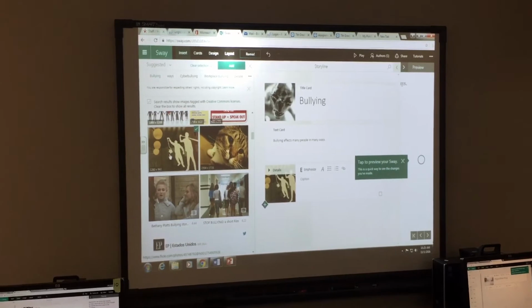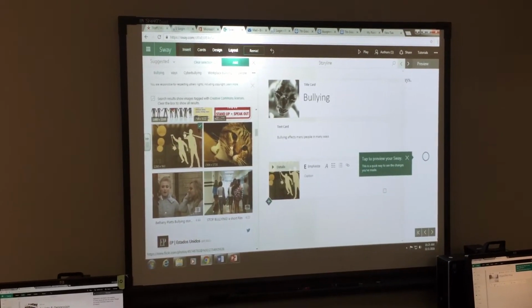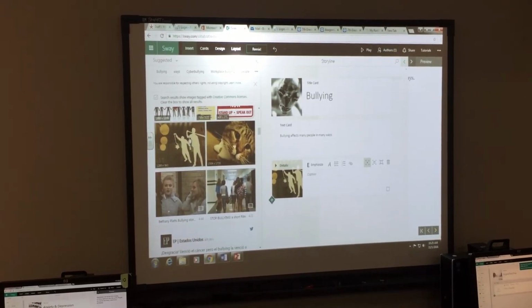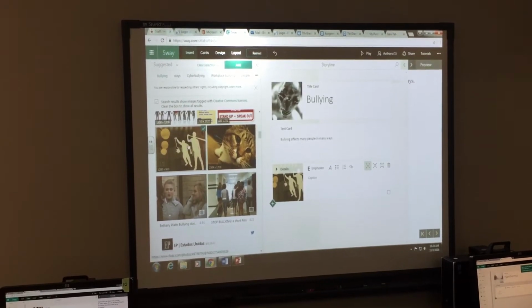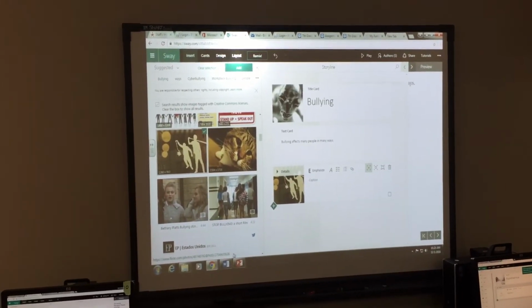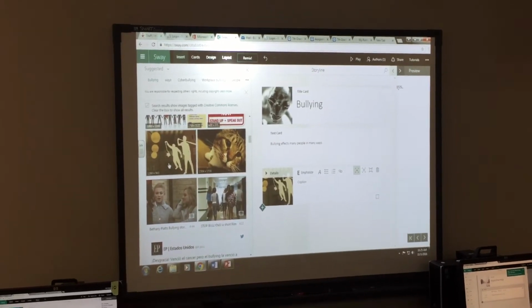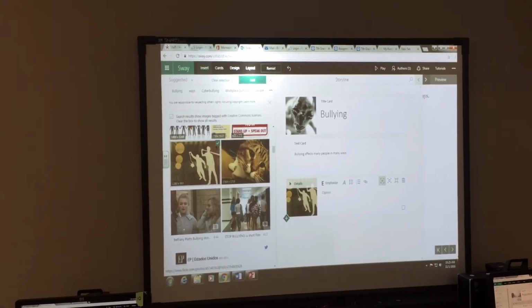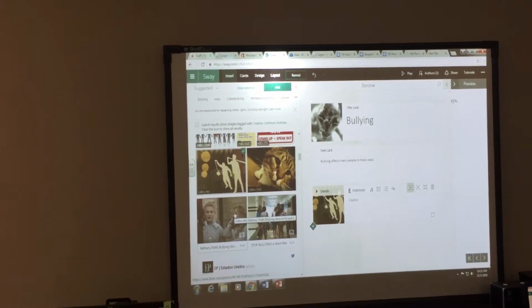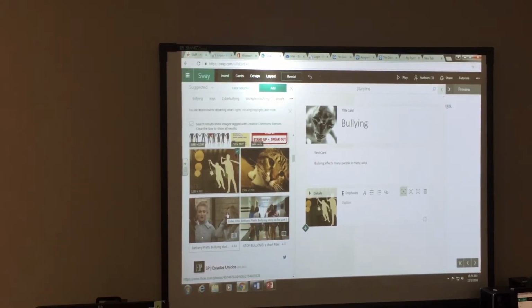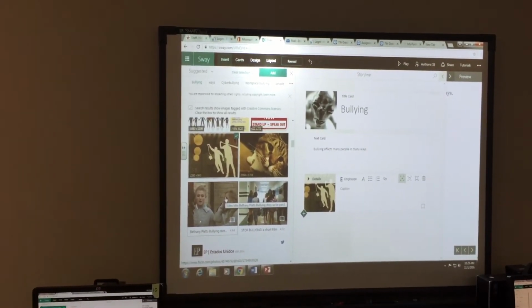To find the source of an image, if I click on the image itself, like I just grabbed this one, okay, so it's unclicked. If I click on the image, down here at the bottom, I'm going to get the URL that goes with the image. So when I select the image, I can get that URL down here at the bottom. So you want to make sure that you're keeping track. You might want to copy and paste those in a Word document, and then you can copy and paste them on a card when you get to the end.